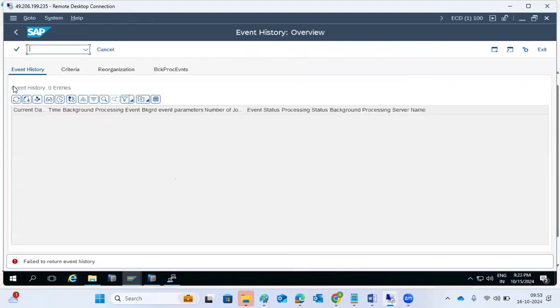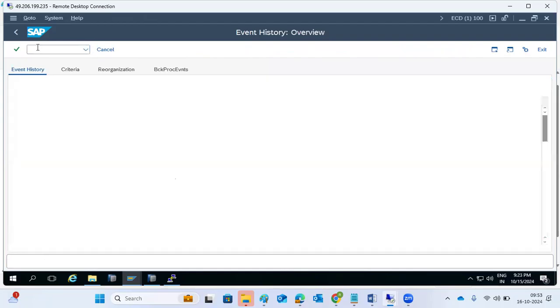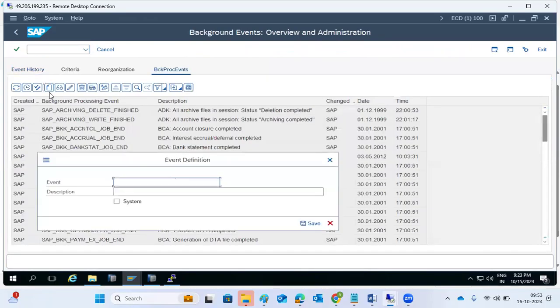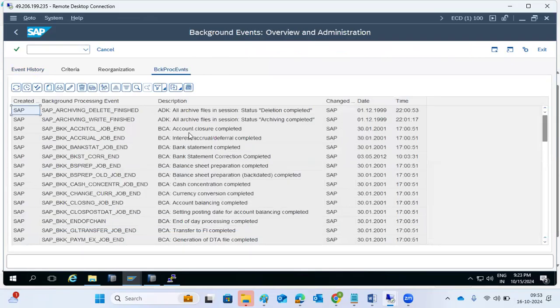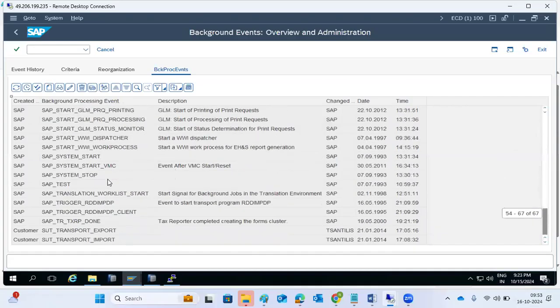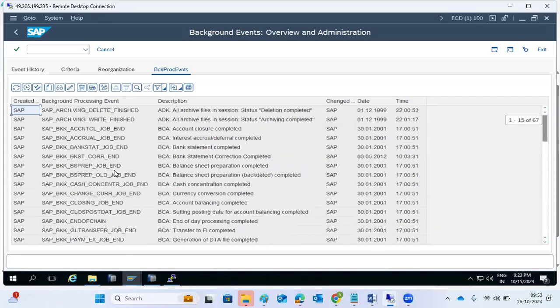Those events we can create in SM62 and SM64. We can create the events here with an event name, but there are some conditions we have to write. There are also standard events. Normally this is done through event creation, programs, reports, tables, structures, classes, function modules. This will be done by your developers, so they will take care of that, but they will give you the requirement of what to run and everything.